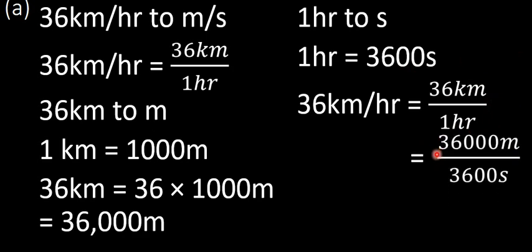So when we substitute there, we shall have 36,000 meters divided by 3,600 seconds, which gives us 10 meters per second. Since we know that meters divided by second is the same as meters per second, we shall have 10 meters per second, which implies that 36 kilometers per hour is equivalent to 10 meters per second.